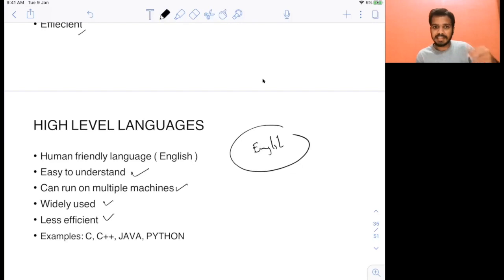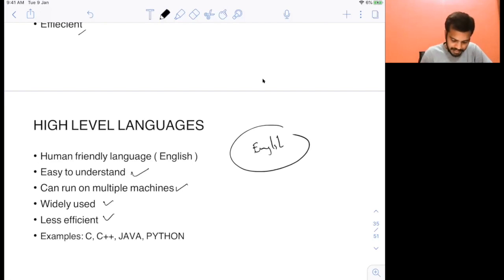Because you need to convert these high-level languages into low-level languages first, right? Because the system understands low-level language, the machine language. So you need to convert these high-level languages into low-level, and there are various reasons because of which it becomes less efficient. I'm not going to discuss the reasons here, but of course you can read it online if you want to, or maybe I can discuss it in some separate video why it becomes less efficient.